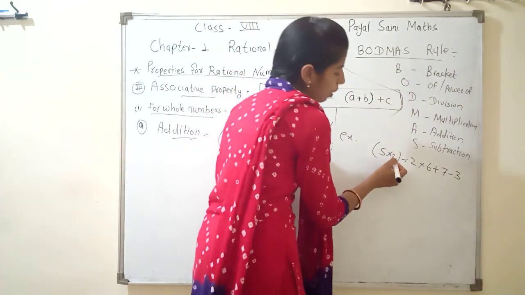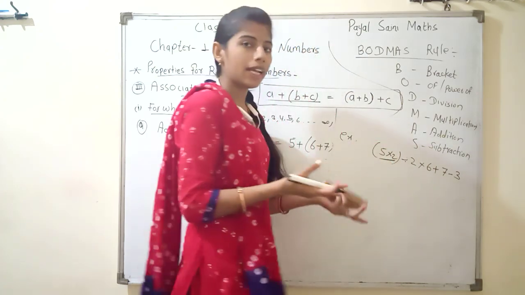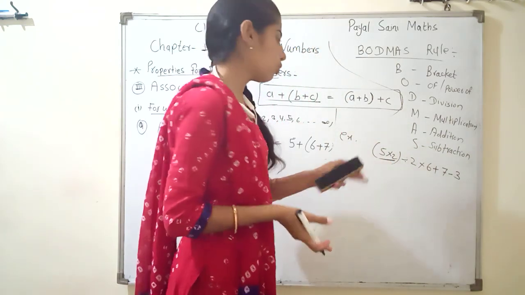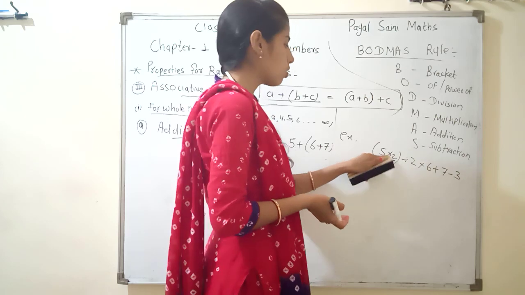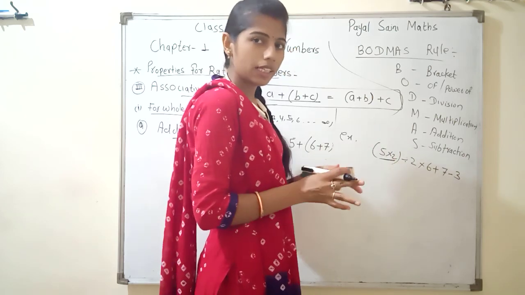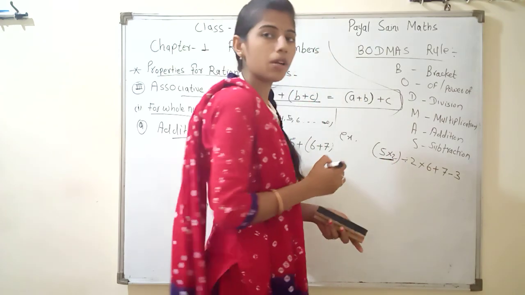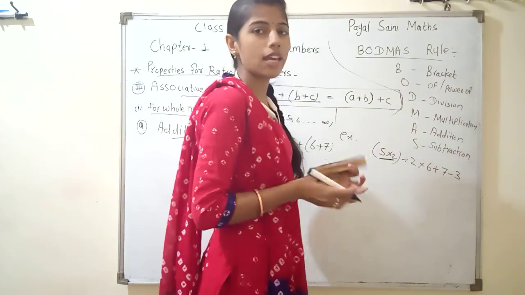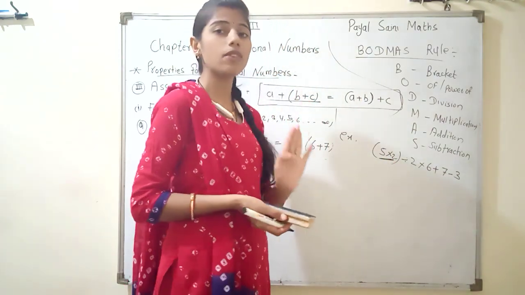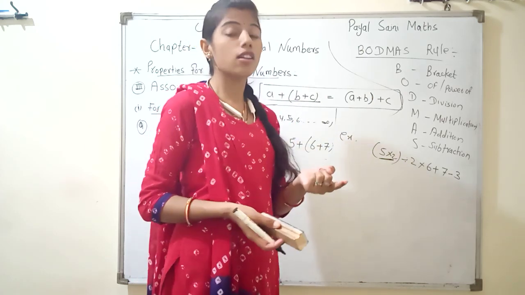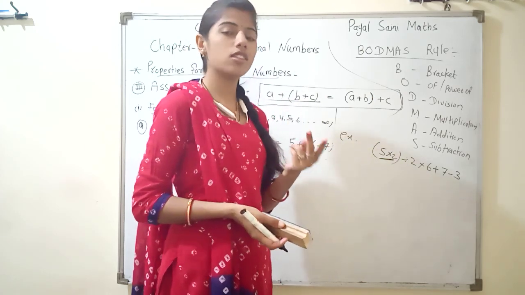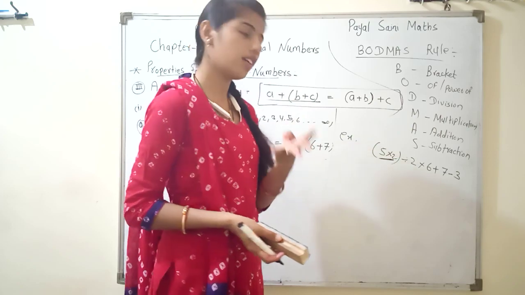We know that in a bracket any operations can be there. You don't say only multiplication. Here there is also divide, plus and minus. How do we solve? We solve the bracket first. In a bracket there can be many operations. There are only 4 operations in our mathematics: first is addition, second subtraction, third is multiplication, and fourth is division.